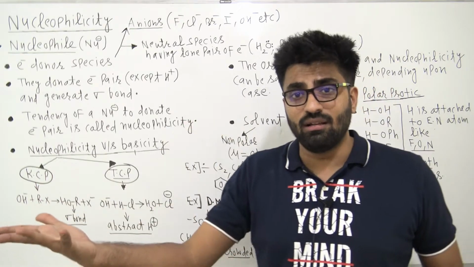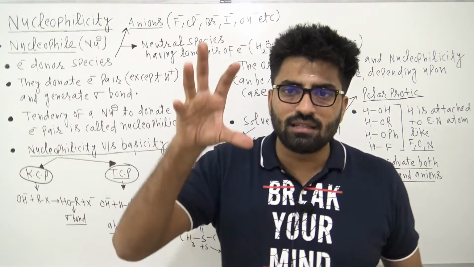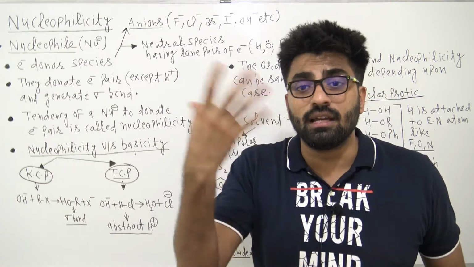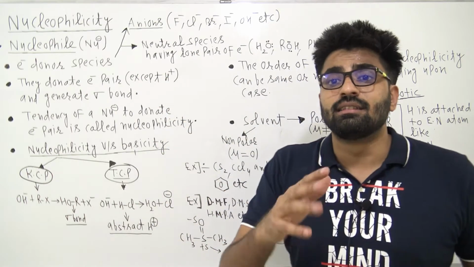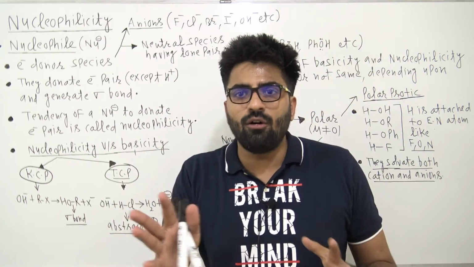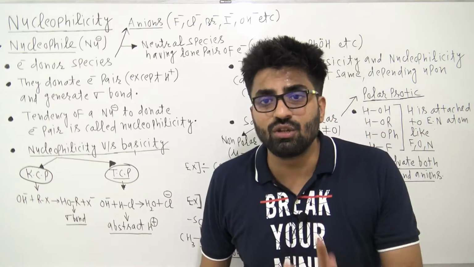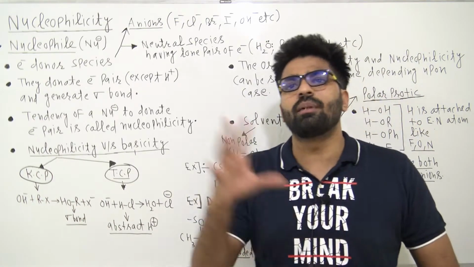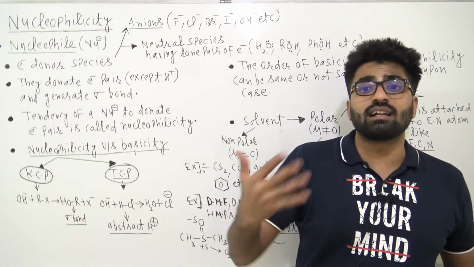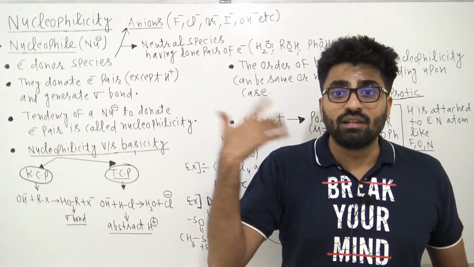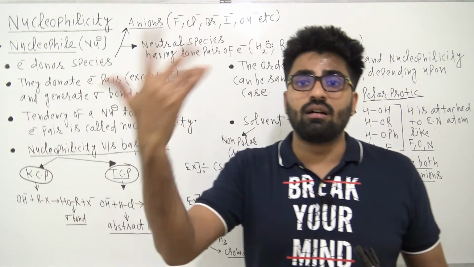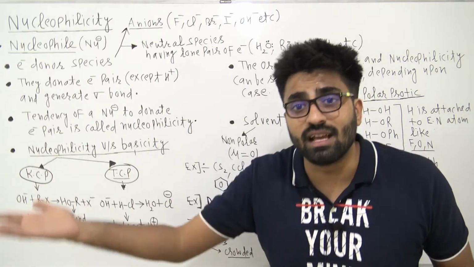If after donating H plus, after donating the lone pair, you are getting a stable cation, then that will be a good base. So if you remember, you might have done this in GOC, basicity somehow depends upon the stability of the cation. The more stable the cation, the more the basicity. Similarly, acidity also depends upon the stability of the anion. The more stable the anion, the more the acidity, right?